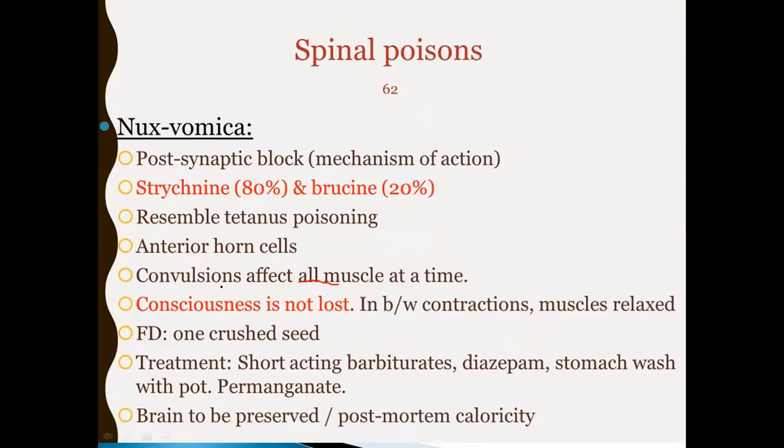So here in the nux vomica poison, convulsions are occurring in all the muscles. At the same time, the whole muscles will be getting convulsions. And consciousness is not lost. In between contractions, muscles are relaxed. Okay. And the treatment is important: short-acting barbiturate, diazepam, stomach wash with potassium permanganate. These are the treatment for that.